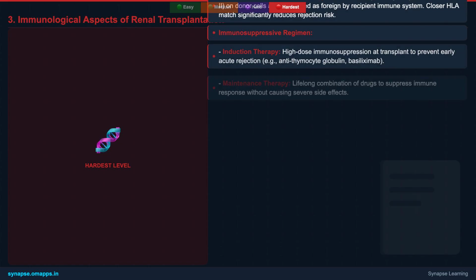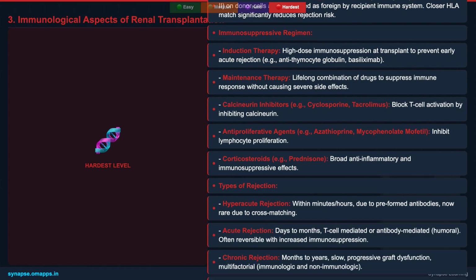Next, we delve into the immunological aspects of renal transplantation. This is a complex interplay between the donor organ and the recipient's immune system. We'll cover the importance of human leukocyte antigen, or HLA, matching to minimize rejection. A detailed discussion of immunosuppressive drugs, including calcineurin inhibitors and antimetabolites, and their mechanisms of action will be provided. We'll also differentiate between hyperacute, acute, and chronic rejection types, and briefly touch on the rare but serious graft versus host disease. Understanding these details is paramount for NEET.